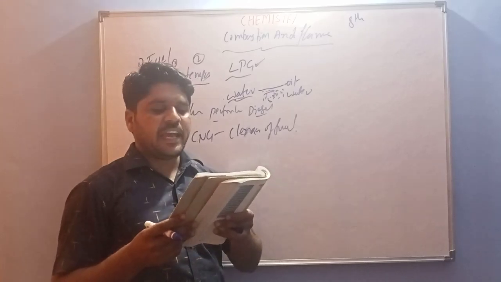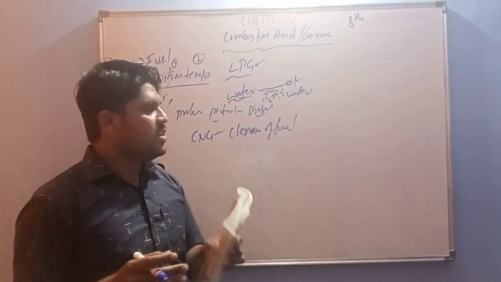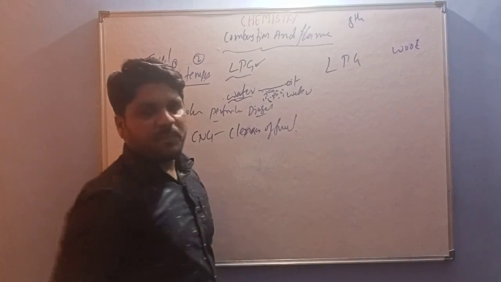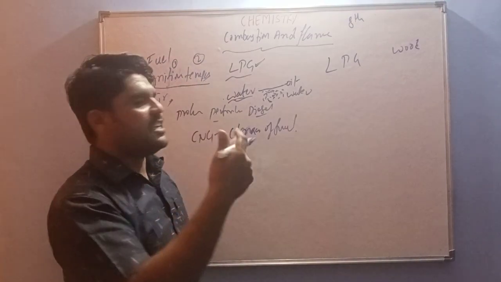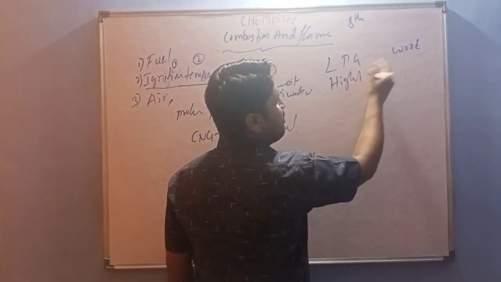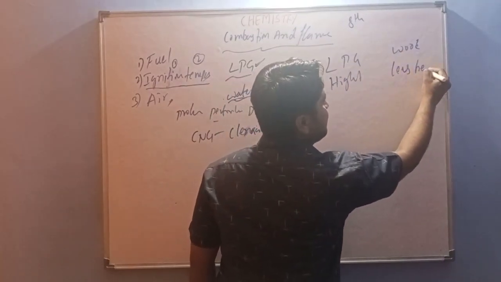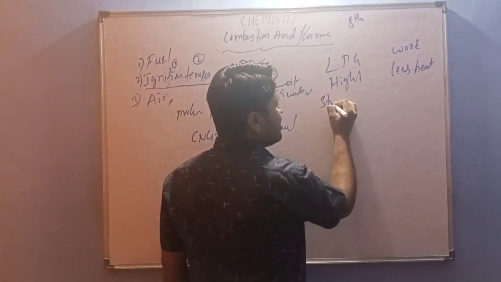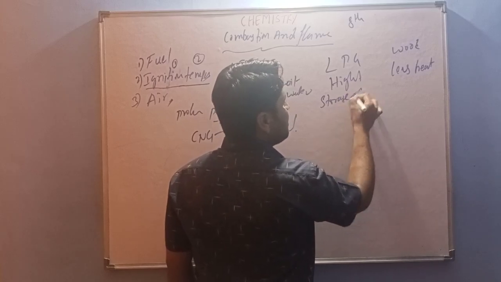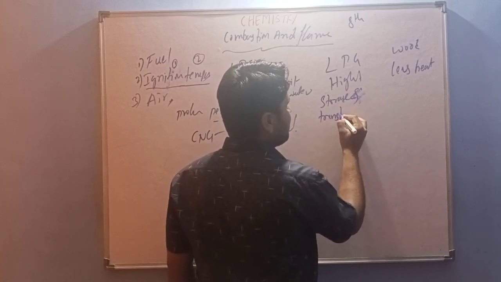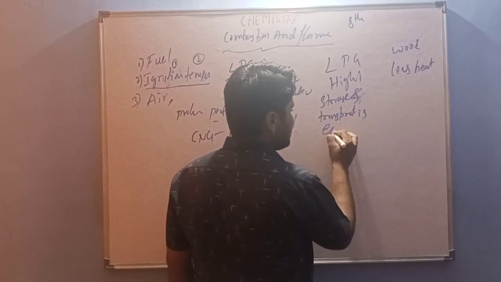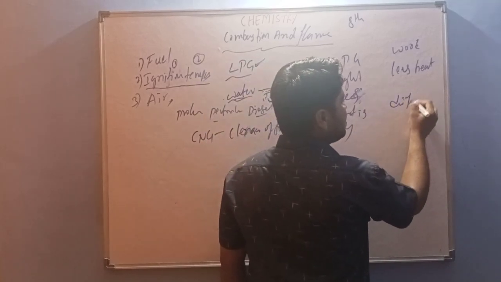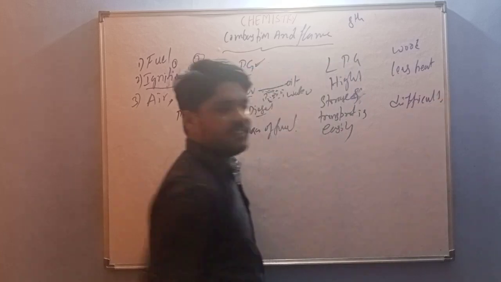Next, compare LPG and wood as fuels. LPG produces a high amount of heat, when compared to wood, which gives less heat. For LPG, storage and transport are easy, but for wood, storage and transport are difficult.